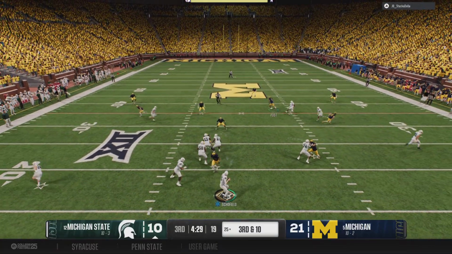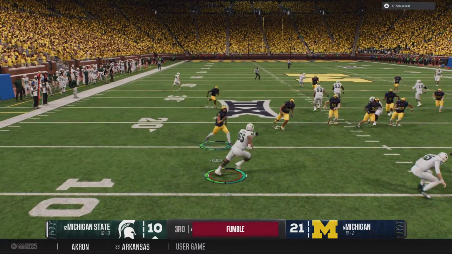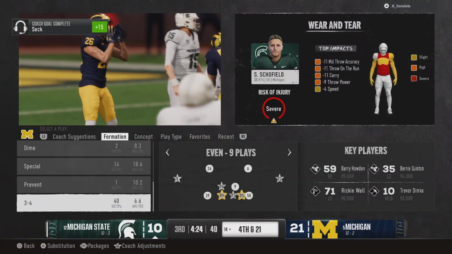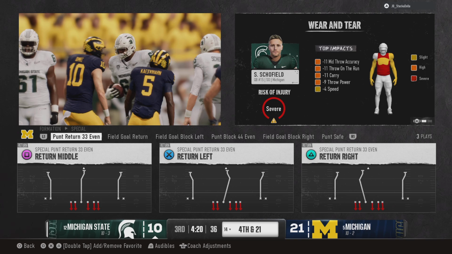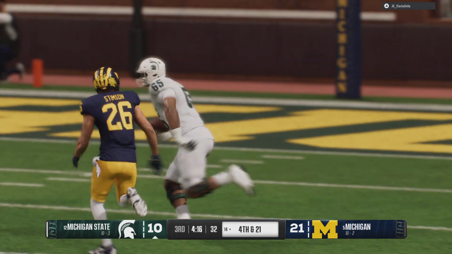Dropping back, looking to throw for the first down. Here's a fumble way behind the line of scrimmage. They scoop up the ball. It's still a live play. Well, it's a good job by the defense to force the fumble, but you have to have the collective awareness for someone to get on top of it. It's a lucky break for the offense.